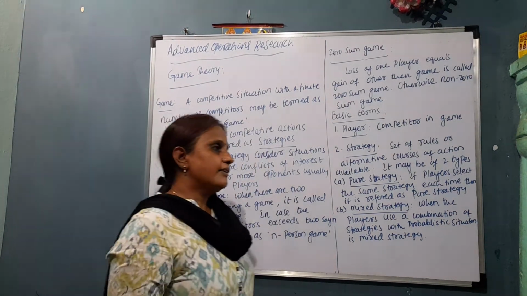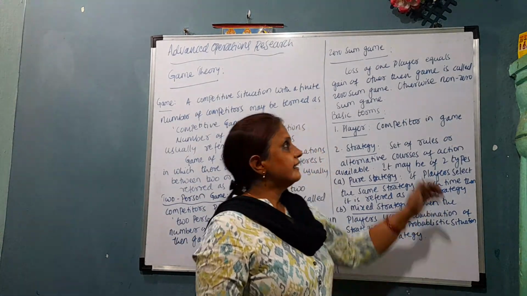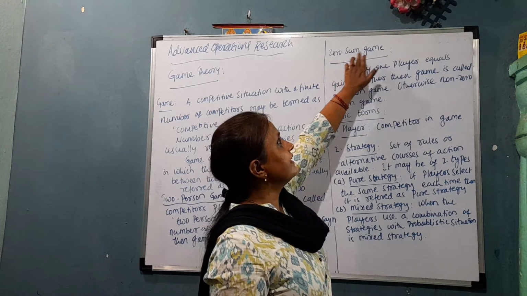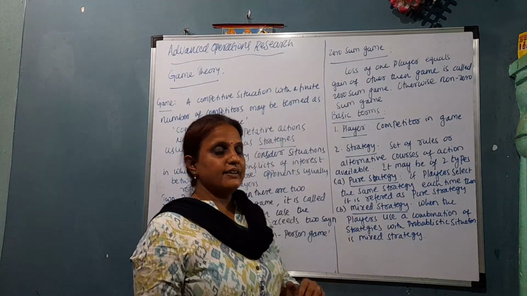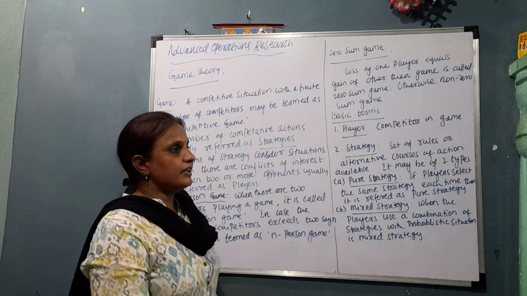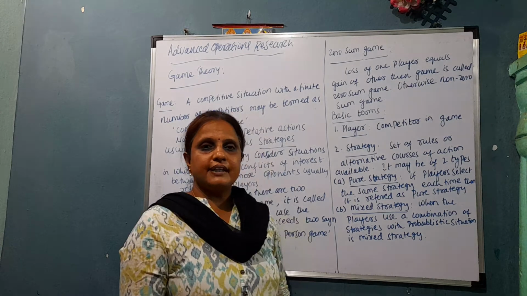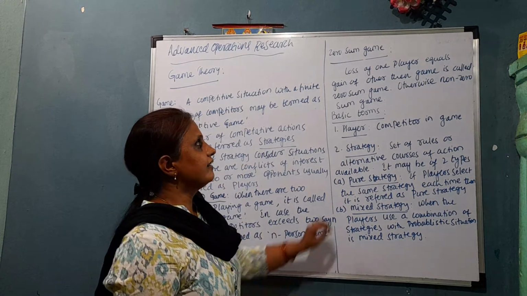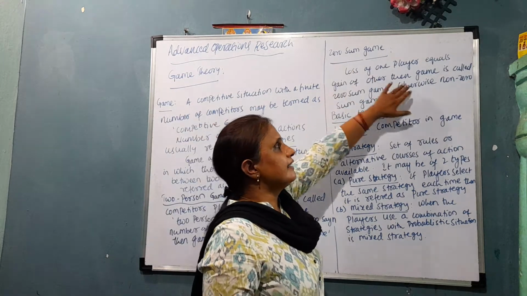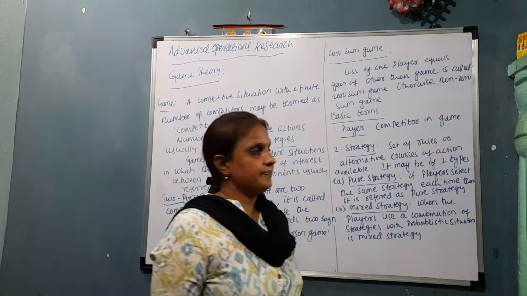If the gain of one player is equal to the loss of the other player, then such a game is called a zero-sum game. After the result of a game, nothing is lost: whatever one player gained, another player lost. Both are equal in a zero-sum game. Otherwise the game is known as a non-zero-sum game.